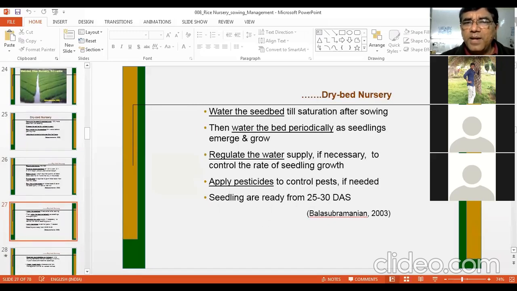Then water the seed bed till saturation after sowing. After sowing, the watering is necessary. Then water the bed periodically as seedlings emerge and grow. Regulate the water supply if necessary to control the rate of seedling growth. If you want slower growth, apply less water. Apply pesticides to control insect pests, means the same kind of pest and disease can come to dry bed nursery as in the case of wet bed nursery.